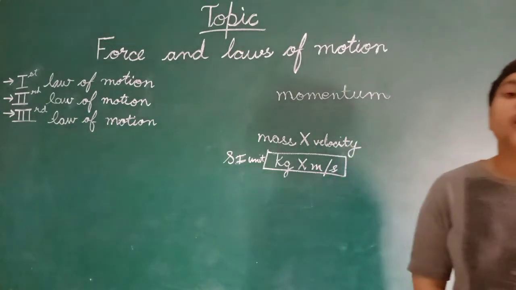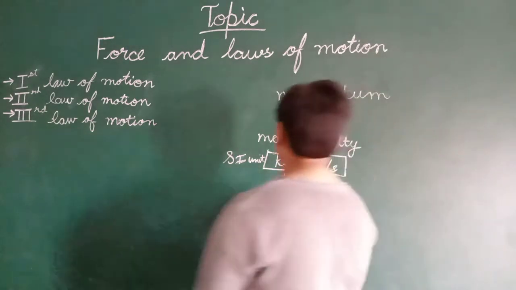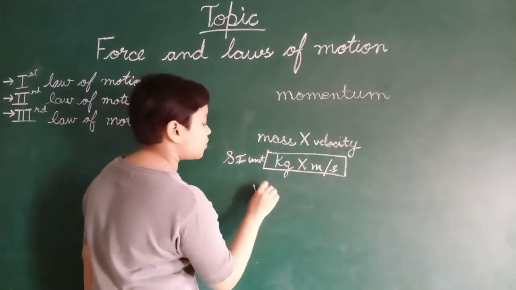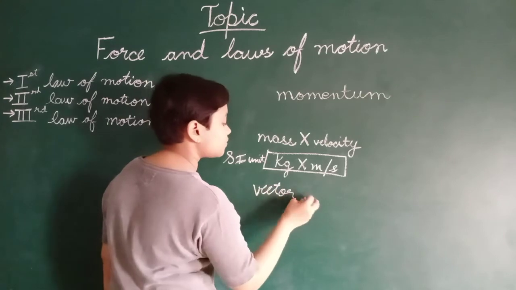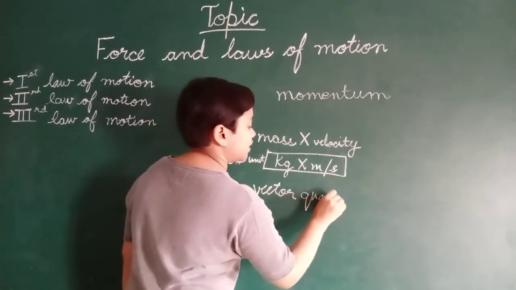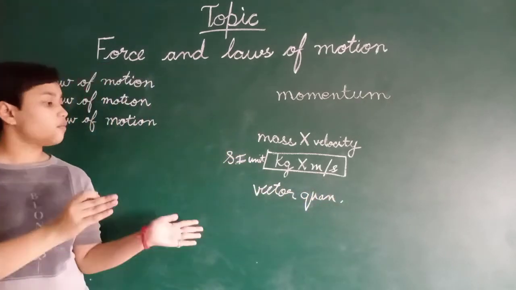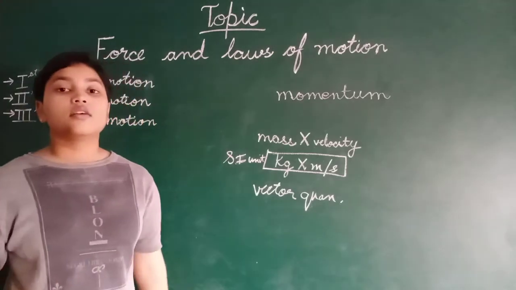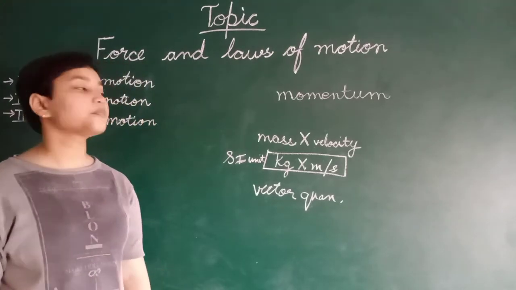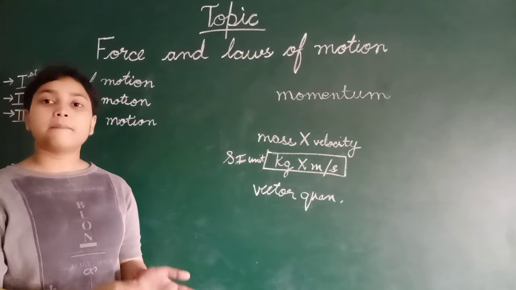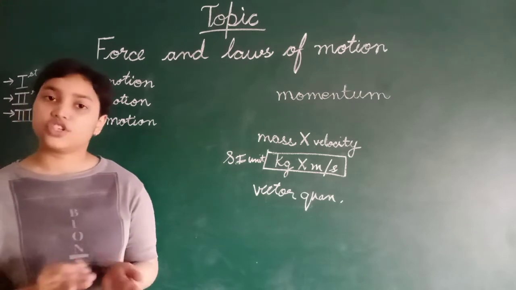Momentum is a vector quantity. Now we will learn about the second law of motion.